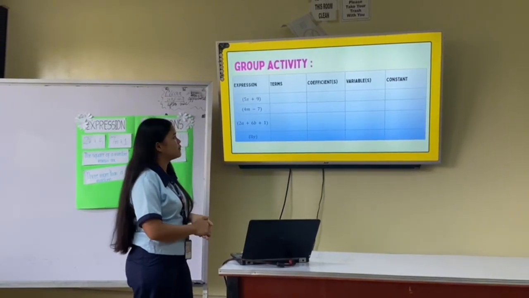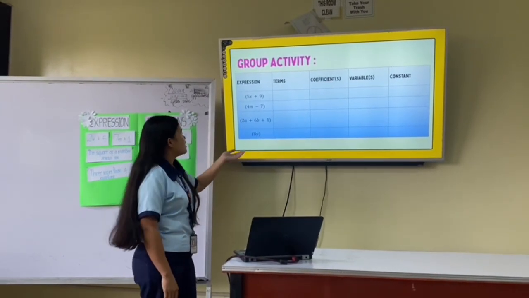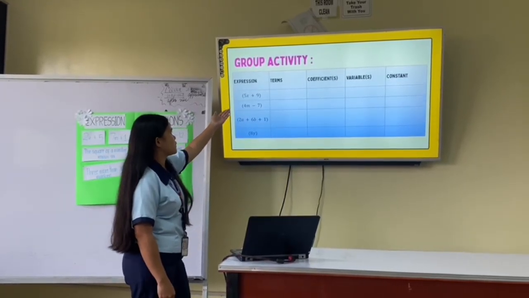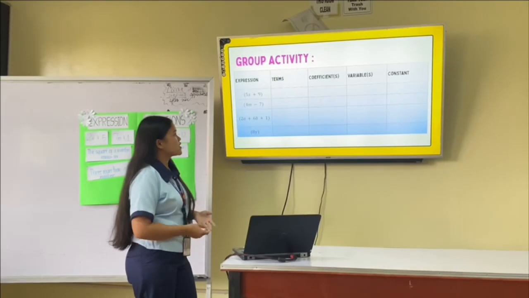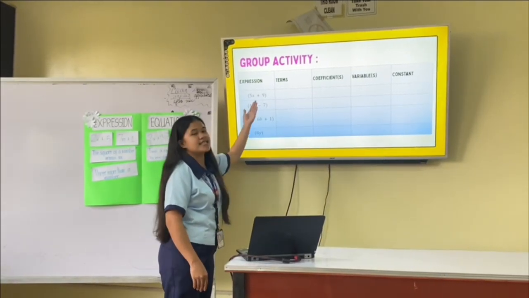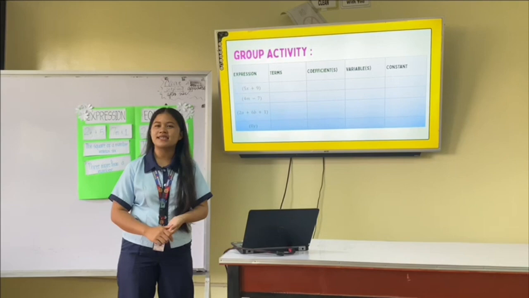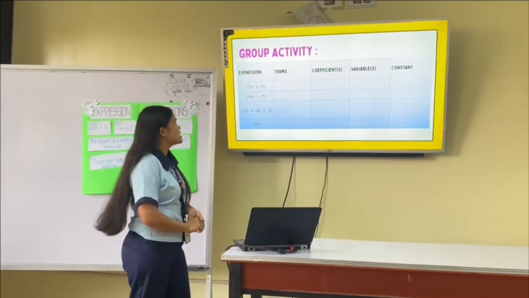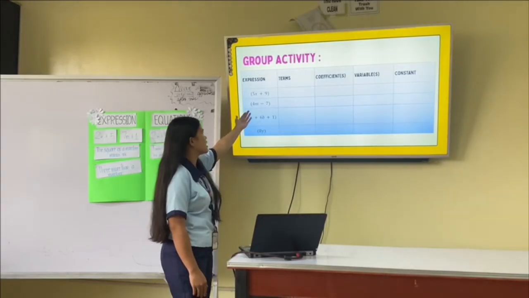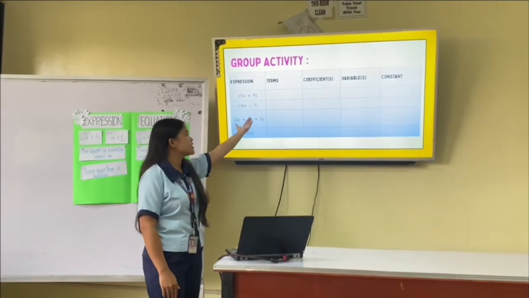Next is the variable. As you can see, the variable in the first expression is x. The next is the constant. The constant in this expression is 9. Who got the correct answer? Okay, very good. Next, we are going to proceed to the second expression. The expression here is 4m minus 7.